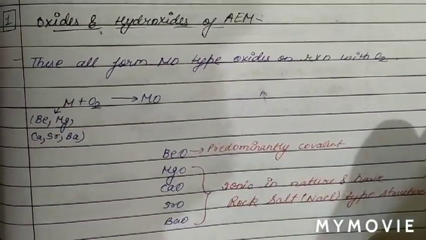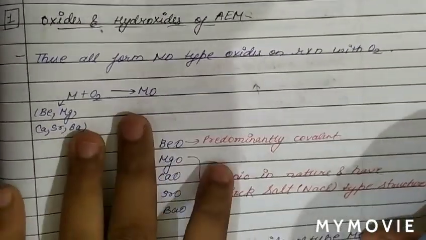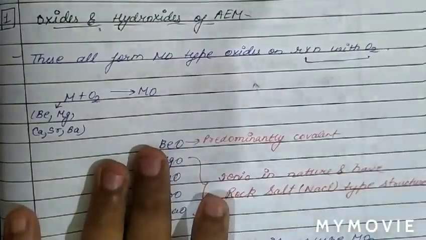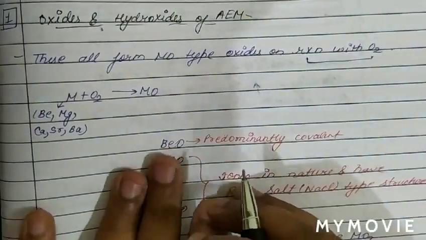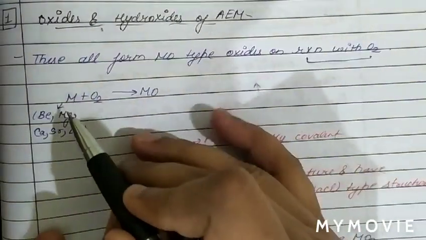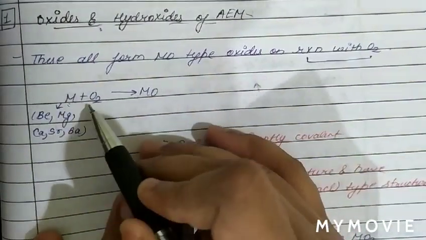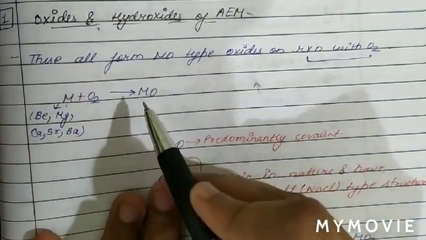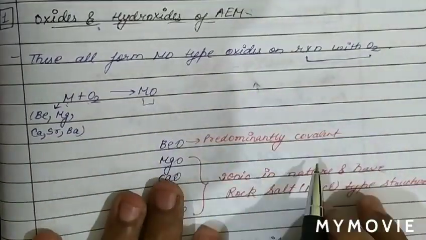Now we will see the oxides and hydroxides of alkaline earth metals. When alkaline earth metals like beryllium, magnesium, calcium, strontium and barium combine with oxygen, they form oxides of type MO.